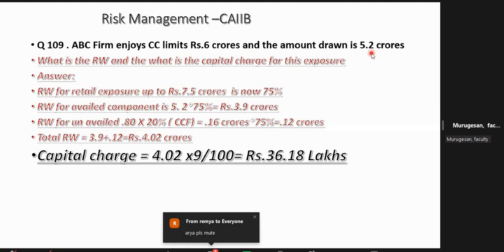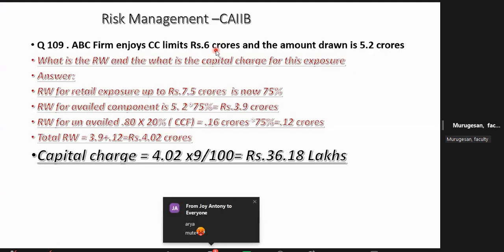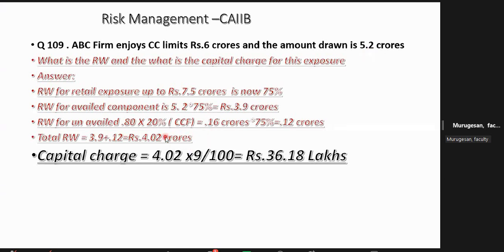Thank you. Now, the question is, some people are asking, because the CC limit will not always be drawn to the full limit. Sometimes the sanction limit will be 6 crore, and you have availed already 5.2. So for the purpose of calculating this risk weight, the undrawn amount also has to be taken into account.